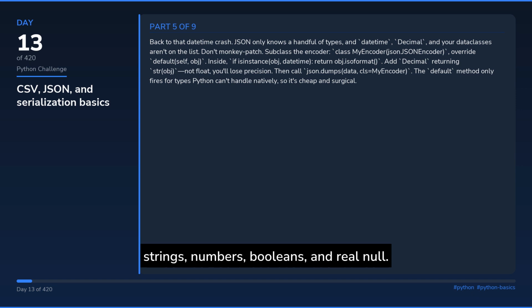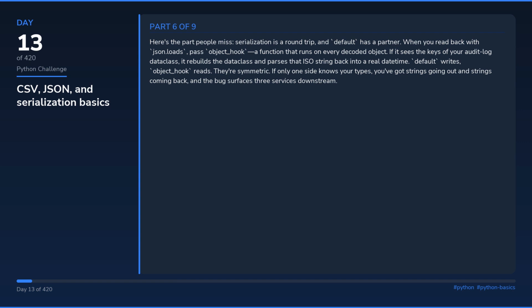Back to that datetime crash. JSON only knows a handful of types, and datetime, decimal, and your data classes aren't on the list. Don't monkey patch. Subclass the encoder: class MyEncoder, JSONEncoder, override default, self, obj. Inside, if isinstance obj, datetime, return obj.isoformat. Add Decimal returning str obj, not float, you'll lose precision. Then call json.dumps data, cls equals MyEncoder. The default method only fires for types Python can't handle natively, so it's cheap and surgical.